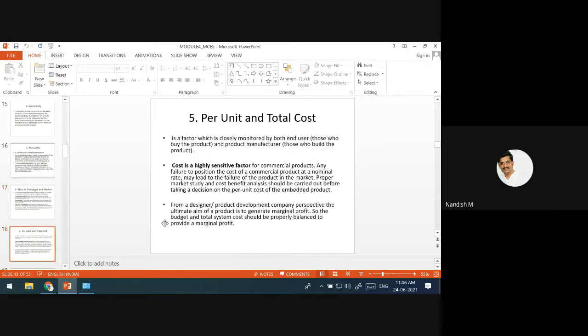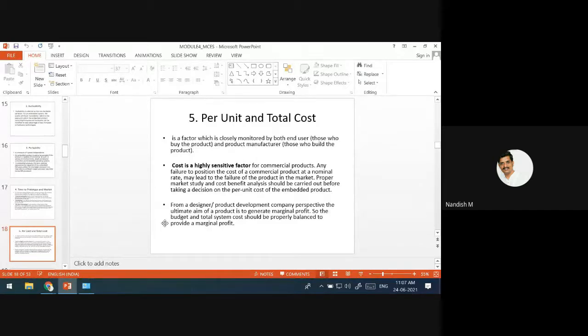This depends on the cost. One more parameter, per unit and the total cost. See, whenever we go to purchase any item, the first parameter we check is the cost. After that, we'll see the specification. What is the cost? Okay, 10,000. Okay, it is reasonable. Then we'll start seeing the specification. Okay, we have this much RAM, ROM. Okay, this is a 64 megapixel camera. In that way, we search for any product.